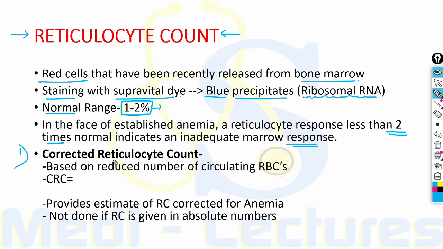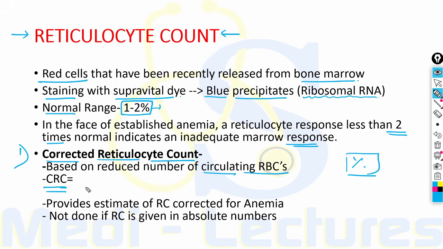The first correction is the corrected reticulocyte count. It is based on the reduced number of circulating RBCs, since we all know in anemia there can be decreased circulating RBCs. If the reticulocyte count is given in percentage, this correction is required.